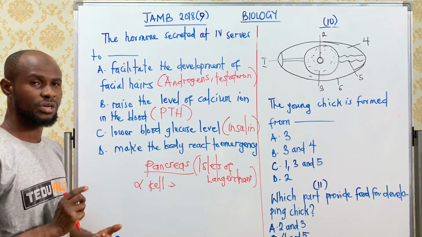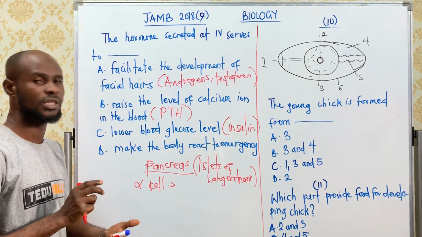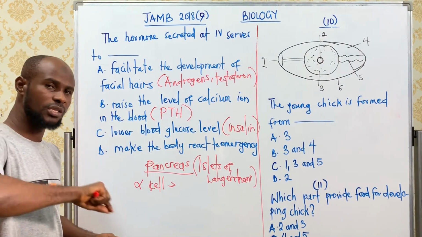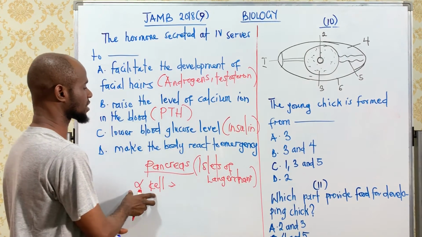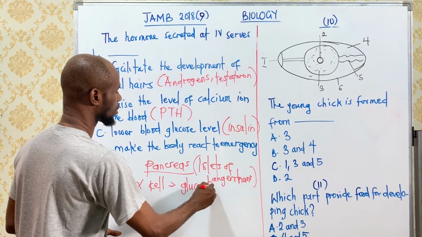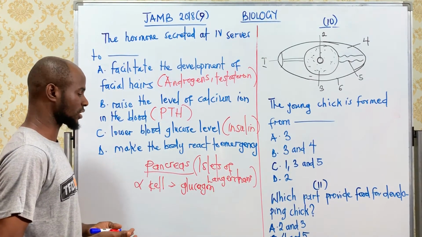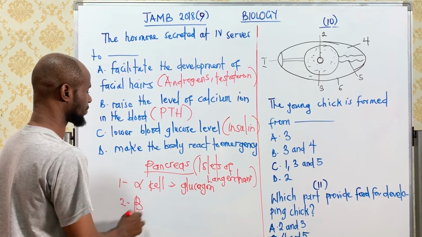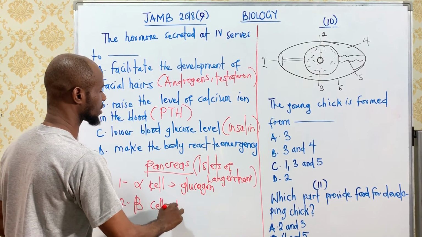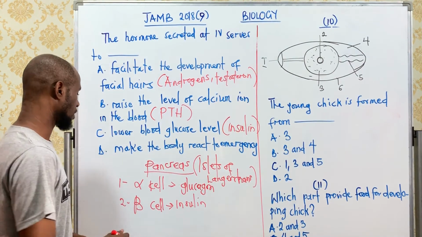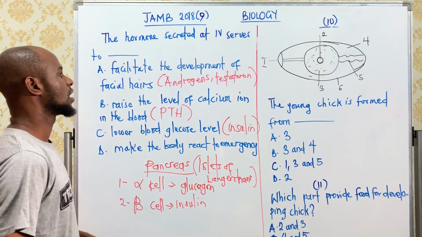Glucagon increases the level of glucose in the blood by converting the glycogen stored in the liver and the muscle into glucose in the blood. Number two is the beta cell. It secretes insulin, and insulin converts the excess glucose to glycogen in the liver. We have other cells, and let's look at the next question.